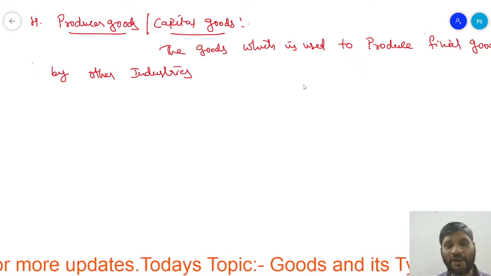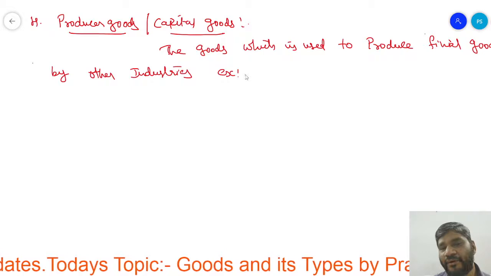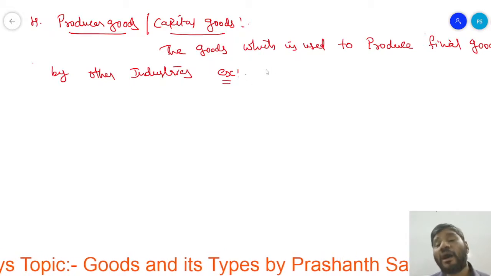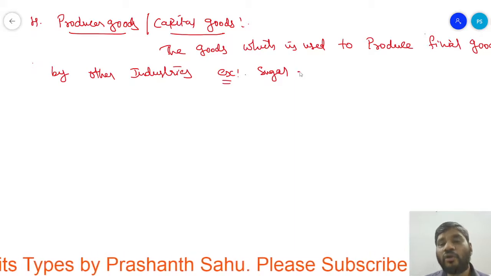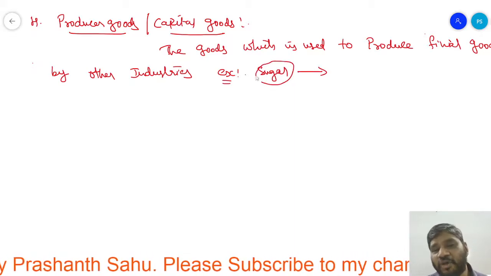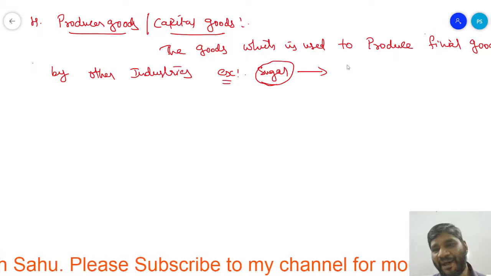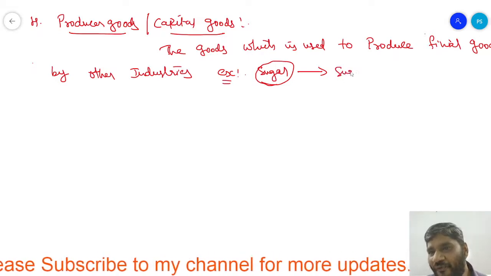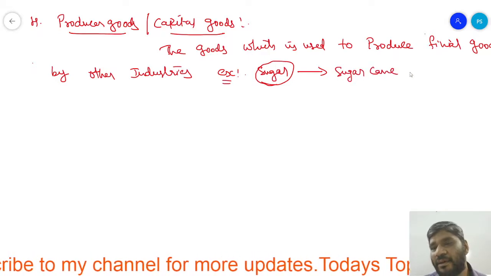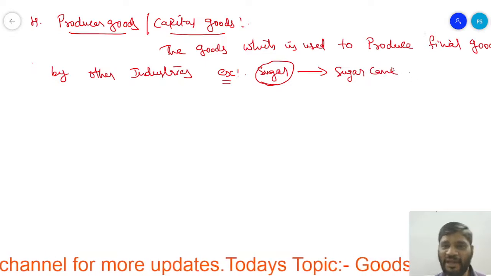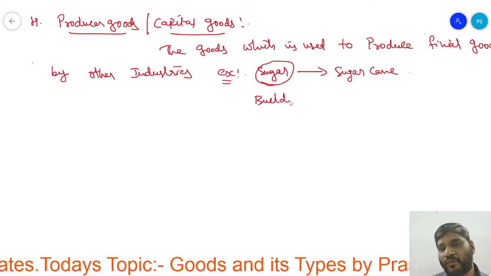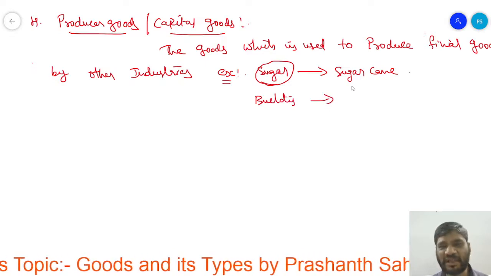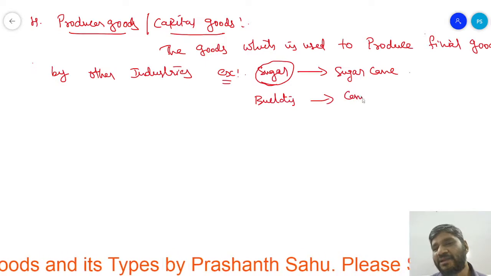So for example, to do the production of sugar, what do they require? They require some sort of sugar cane. In the same way, buildings. To manufacture the buildings, what do we require?